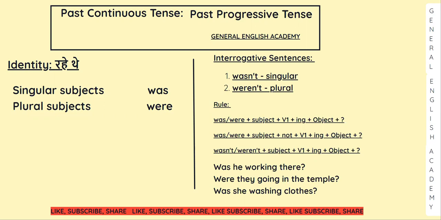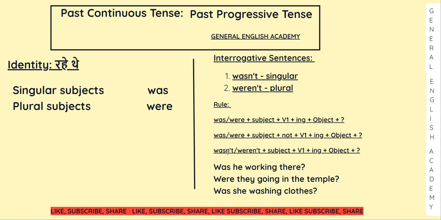If you really wish to make a simple interrogative sentence like क्या तुम खाना बना रहे थे? Were you cooking food? Okay. क्या तुम चपाती बना रहे थे? रोटी बना रहे थे? Were you making chapatis? Like this. Next one is you have added not here. For example, क्या तुम वहां नहीं जा रहे थे? So if you want to make interrogative negative sentences, first rule is this and second rule is this.